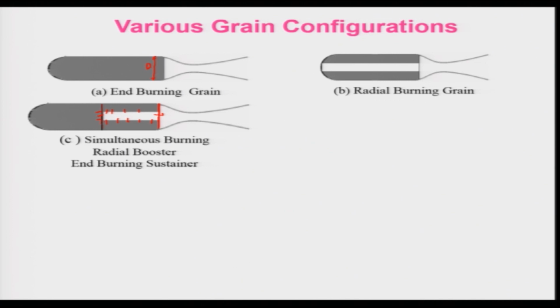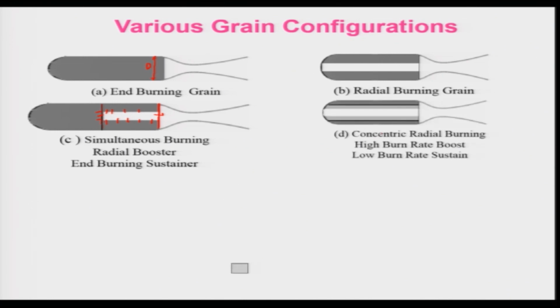Let us look at another one, concentric radial burning, and one is of course the high burning booster. This portion is basically high burning booster propellant. That means the burning rate will be high, so that you will have a higher chamber pressure, and that will act as a booster, as it will give a higher amount of thrust.